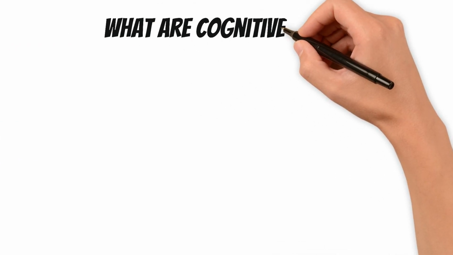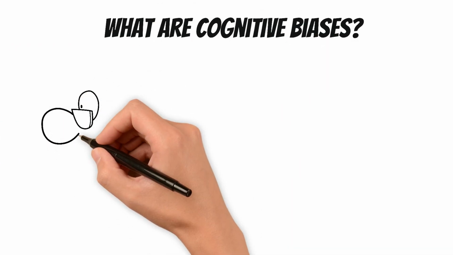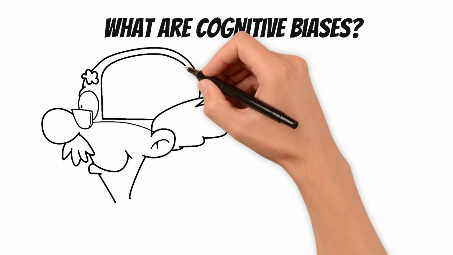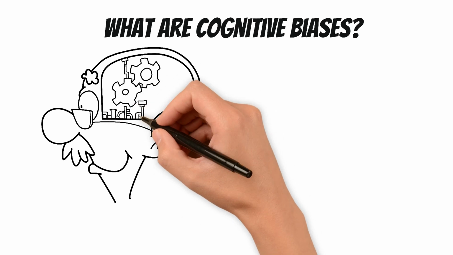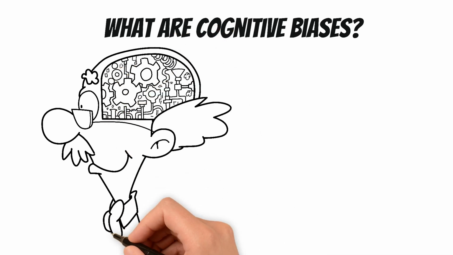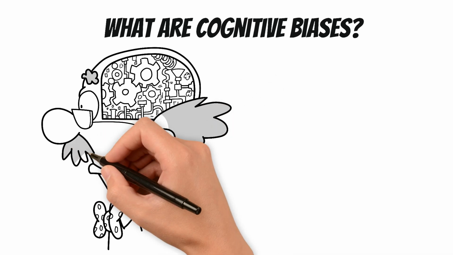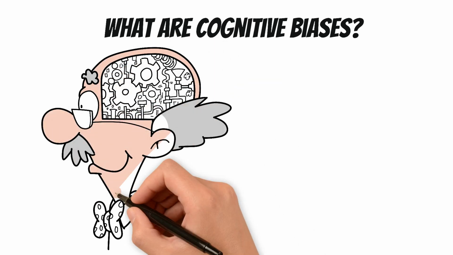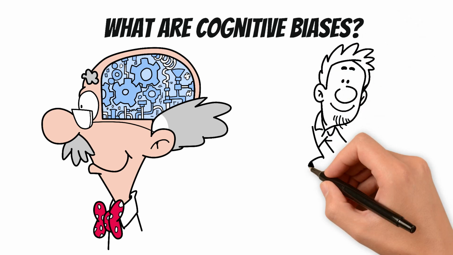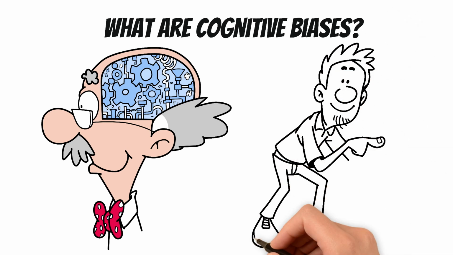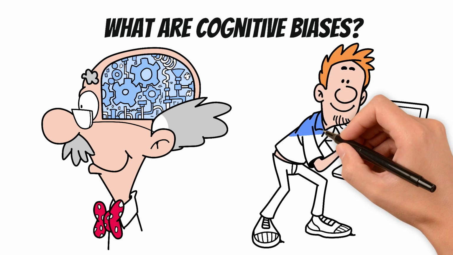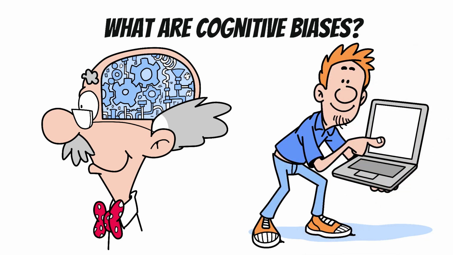What are cognitive biases? Cognitive biases are like filters in your brain that shape how you interpret information. They are mental shortcuts that help you make decisions quickly, but sometimes they lead you to inaccurate conclusions. These biases are influenced by your past experiences, emotions, and the information available to you. Imagine this: you read a headline that aligns with what you already believe. You're more likely to trust it without questioning it, even if it's false. That's a cognitive bias at work.